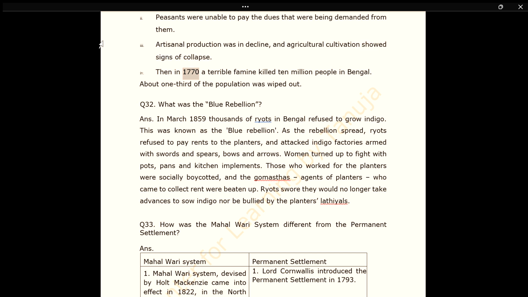Then in 1770 a terrible famine killed 10 million people in Bengal. About one-third of the population was wiped out.